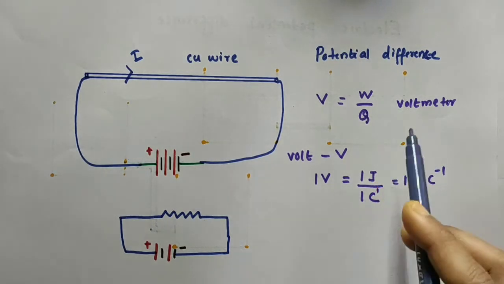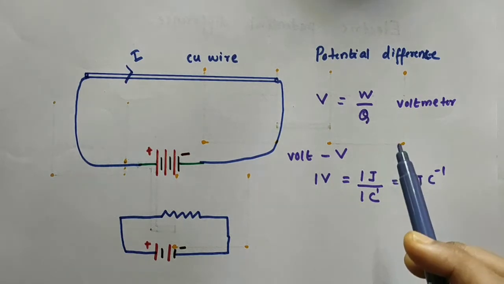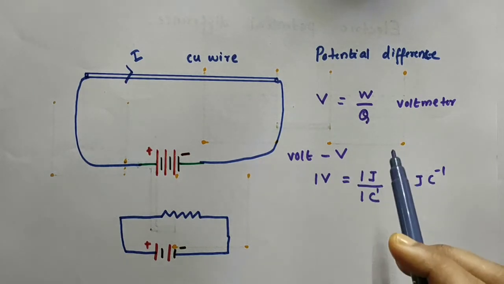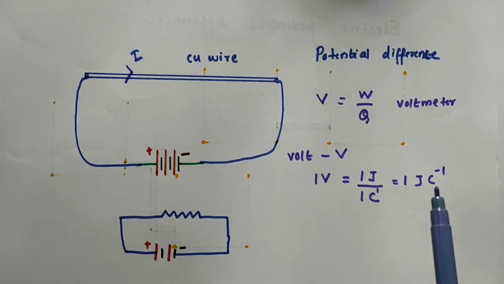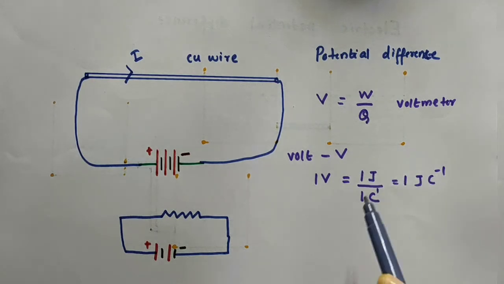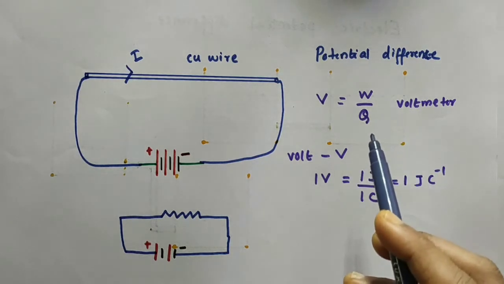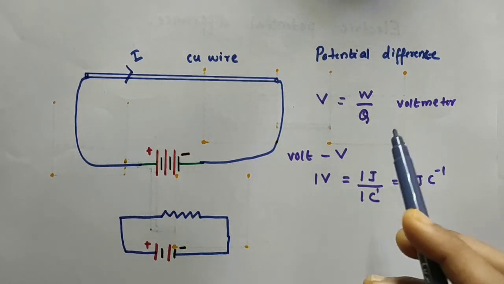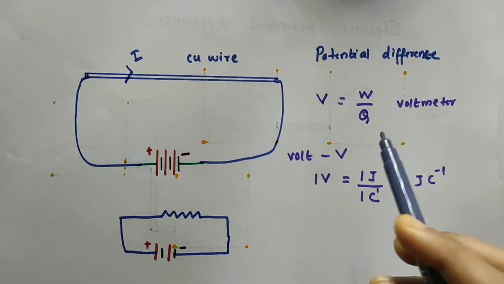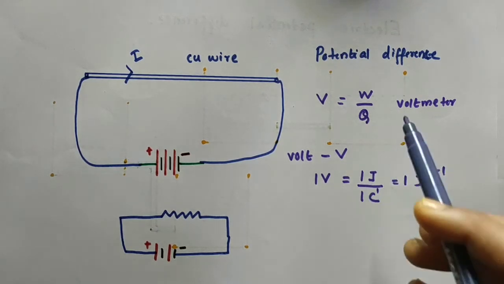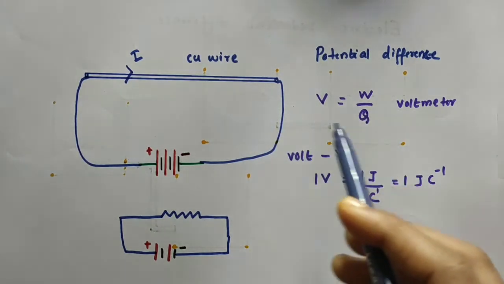A voltmeter is always connected in parallel across the points between which the potential difference is to be measured. We said that an ammeter is always connected in series. We will discuss series and parallel combinations in the coming videos.